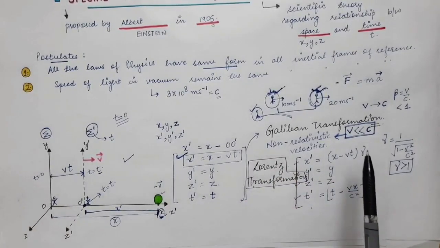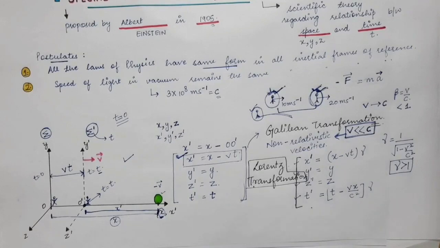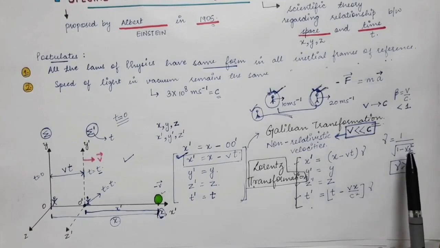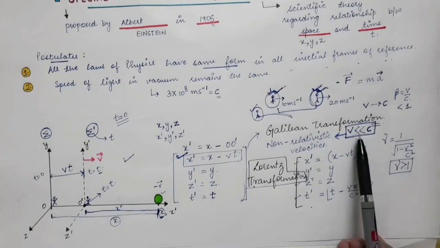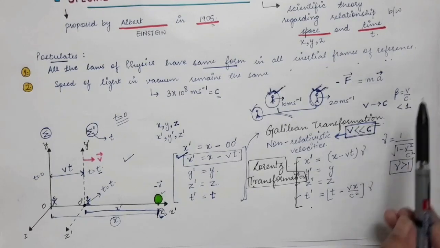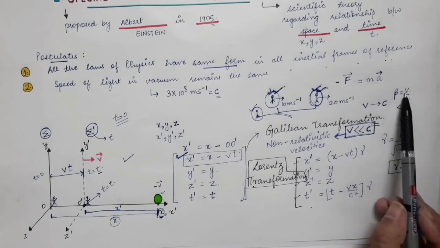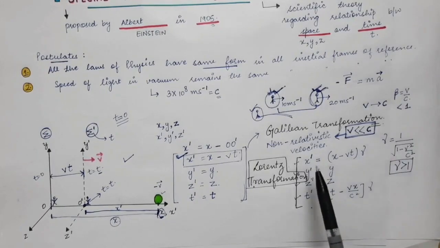Now when you put the limit of v very less than c in these Lorentz transformation equations, beta will approach 0.